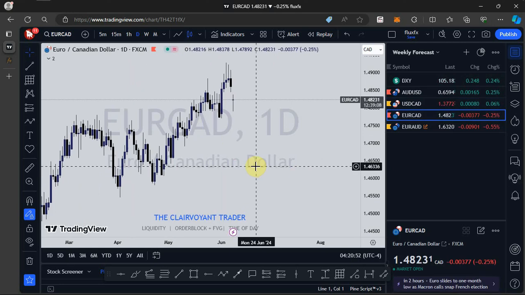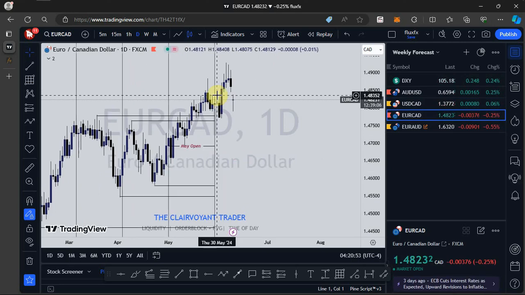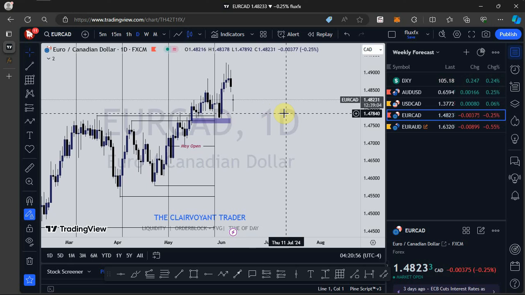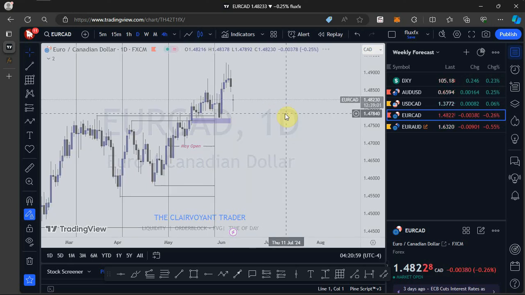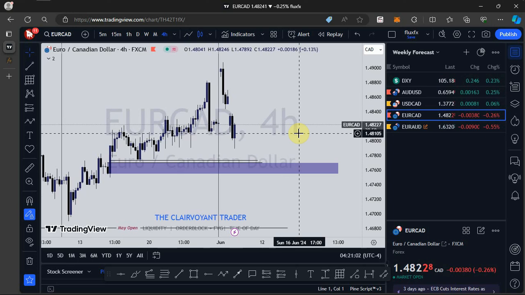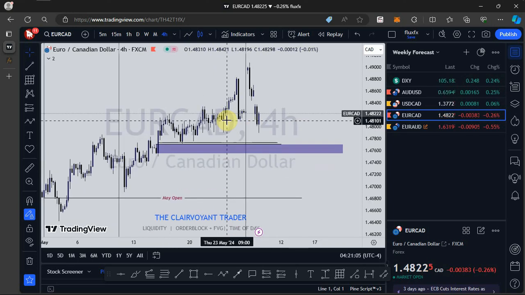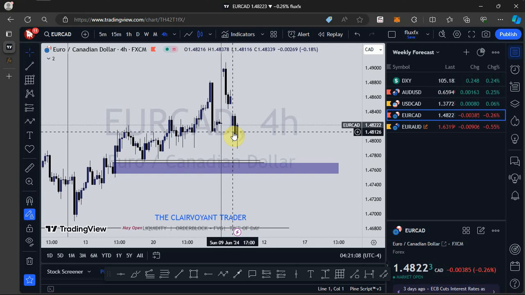Yeah, so for Euro CAD, for some time now, we are seeing price pushing to the upside. Let me switch to the 4-hour time frame and see what is happening there. We saw price pushing to the upside. As it stands now, I'm still bullish on Euro CAD.